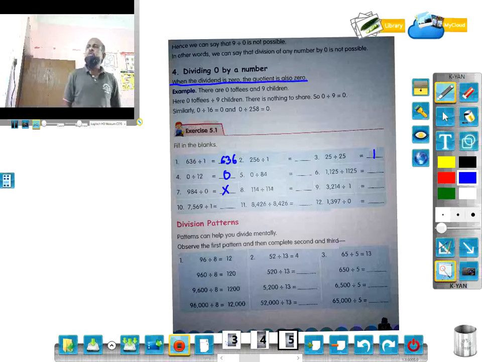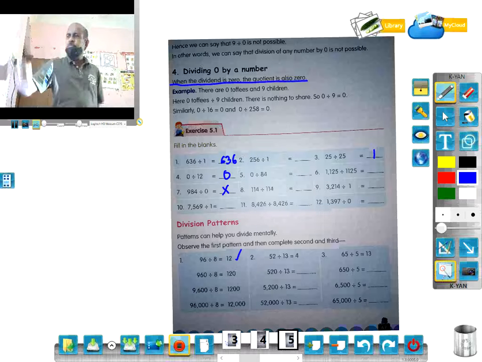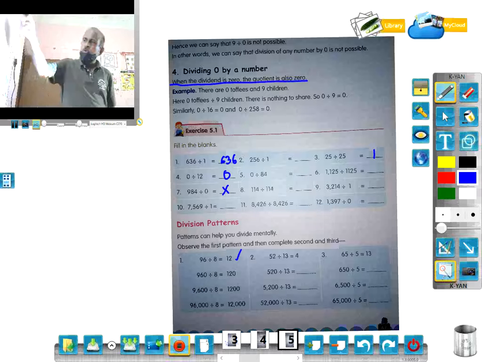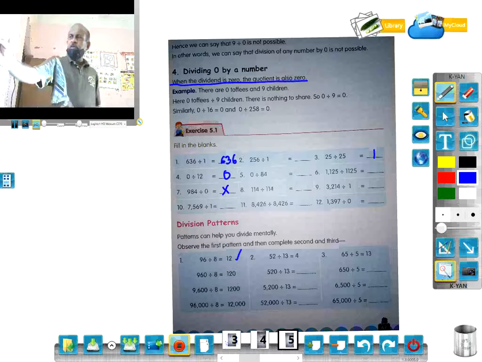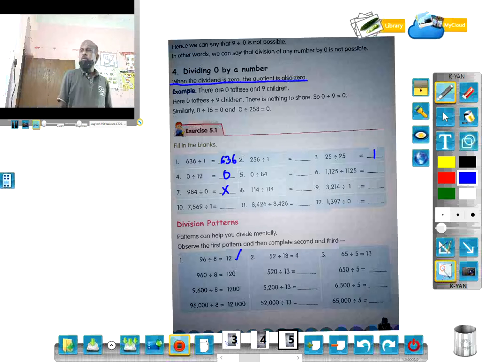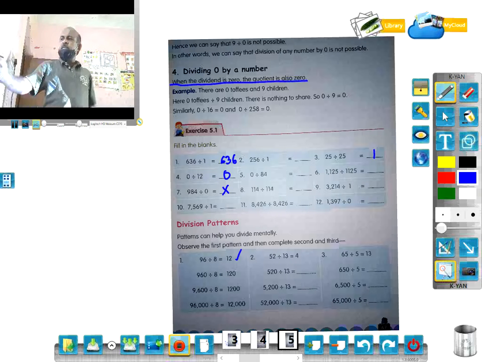Some patterns of divisions are explained here. Number 1: 96 divided by 8 is 12. So you know 12 eights are 96. When we divide 96 by 8, we get the quotient 12. When we increase the number 96 by 10 times, it becomes 960. Then the quotient will be 10 times more than this, so it is 120.